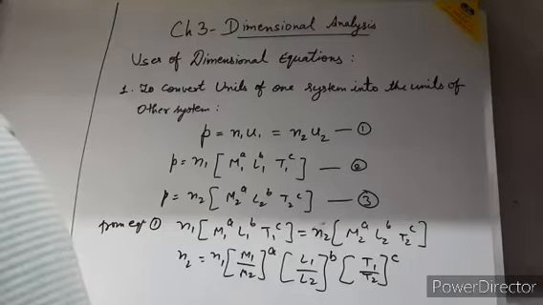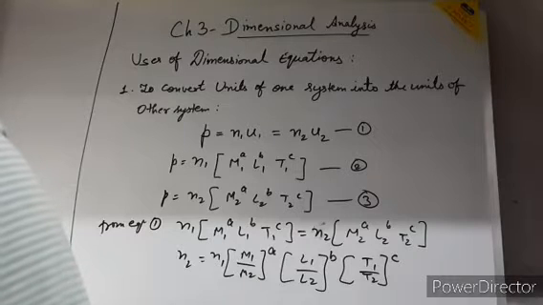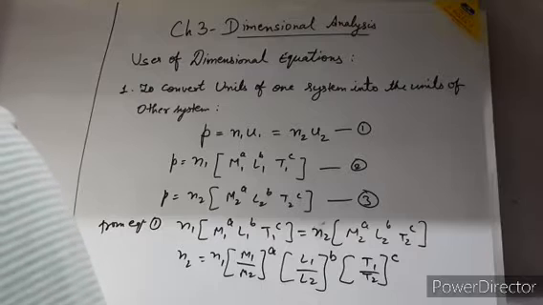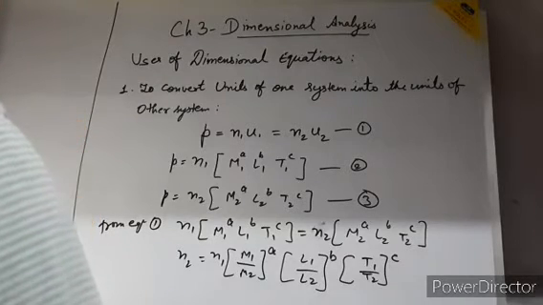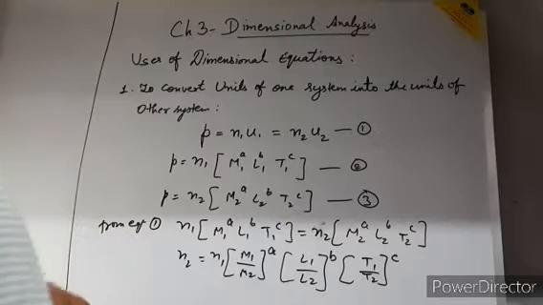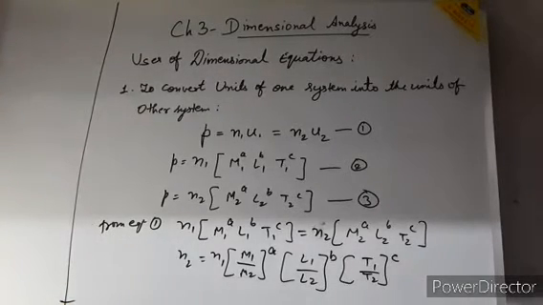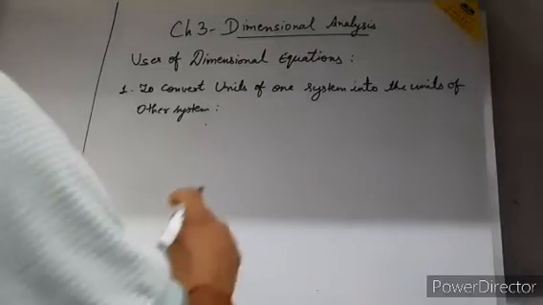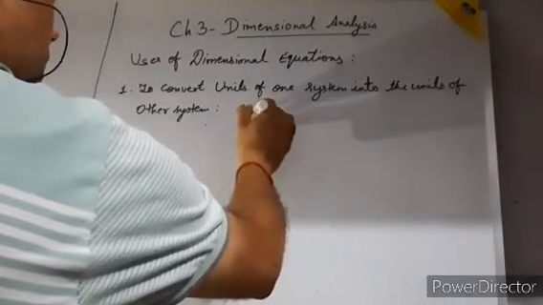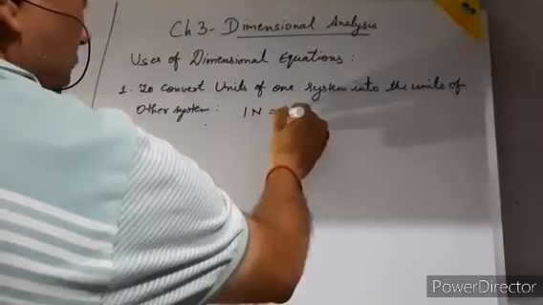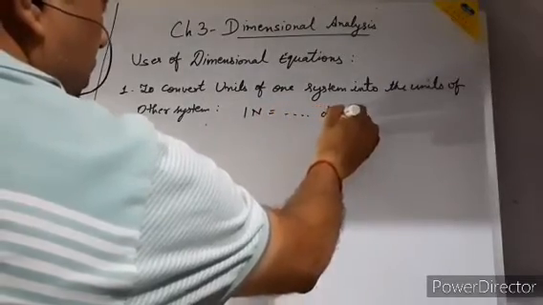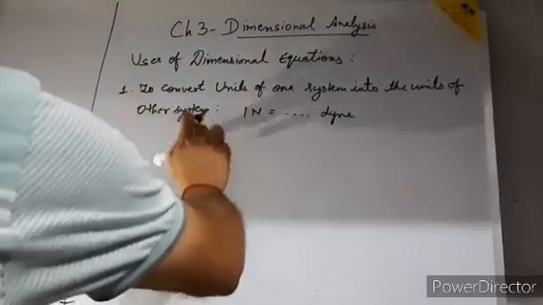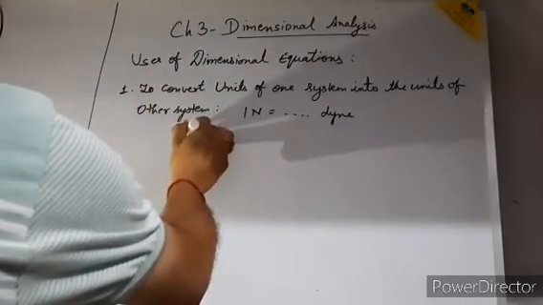So I am going to find what magnitude I get when converting this unit of force from SI to CGS. Students, I am converting 1 Newton into dyne.